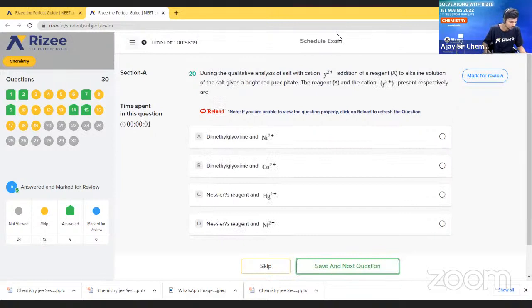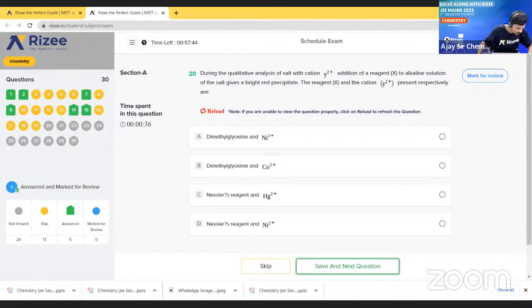Next question. During the qualitative analysis of a salt with Y2+, addition of a reagent X to an alkaline solution of the salt gives a bright red colour precipitate. The reagent X and the cation Y2+ present respectively are?